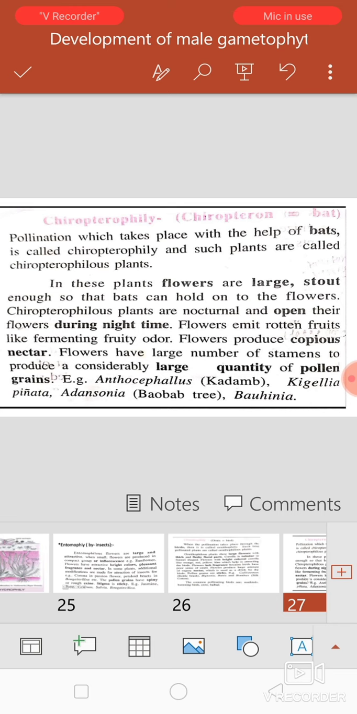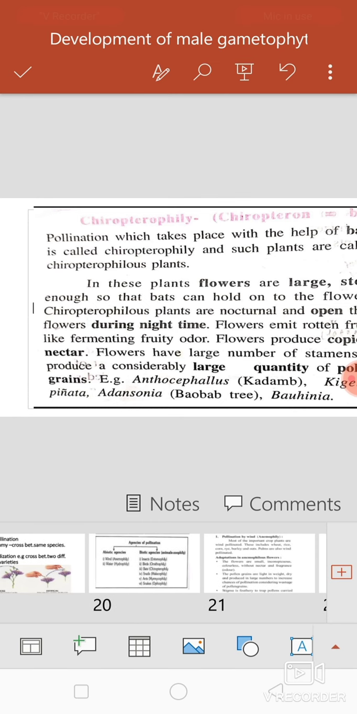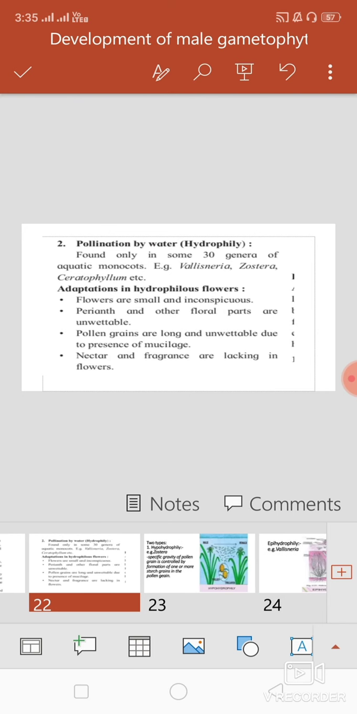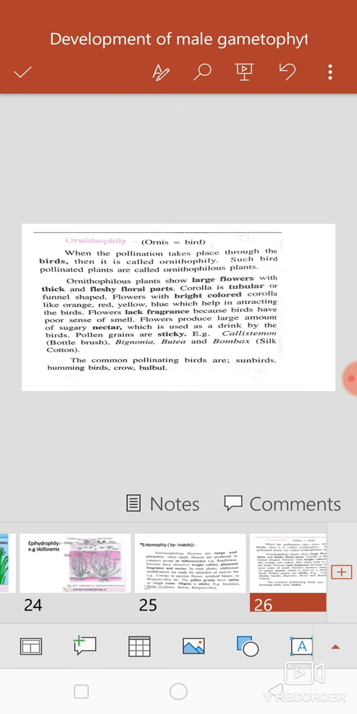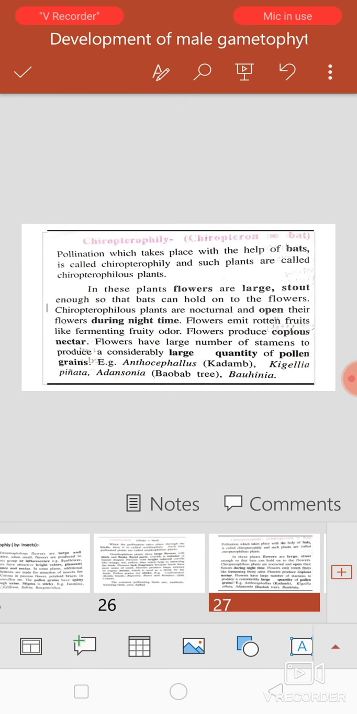Okay, so these are the different types of pollination depending on the type of pollinating agents. Which types did we see? First, anemophily. What is anemophily? When pollination takes place by wind. Anemophily, wind. Hydrophily, water. Then next, entomophily, insects. Ornithophily by birds, and chiropterophily by bats.